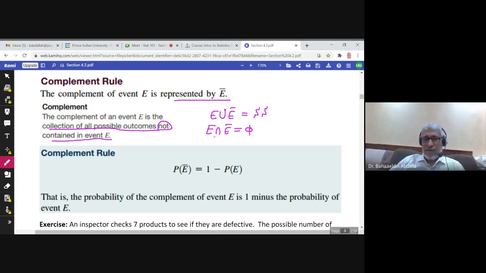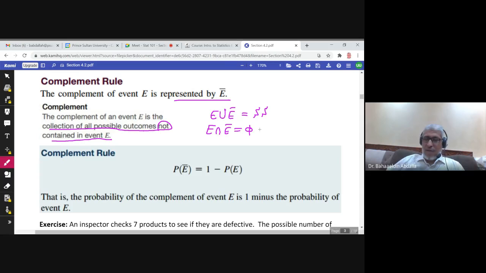That's from the definition. What are the elements in E complement? The elements in E complement are the outcomes not in E. So you will never find an outcome which is in both E and E complement. It has to be either in E or in E complement. So nothing in between. There is no element inside both of E and E complement. That's why their intersection is phi. So E and E complement are mutually exclusive and their union would give you all the sample space.